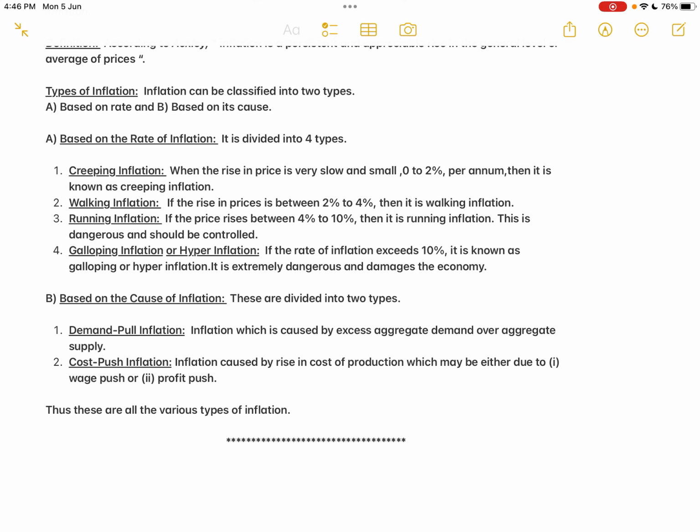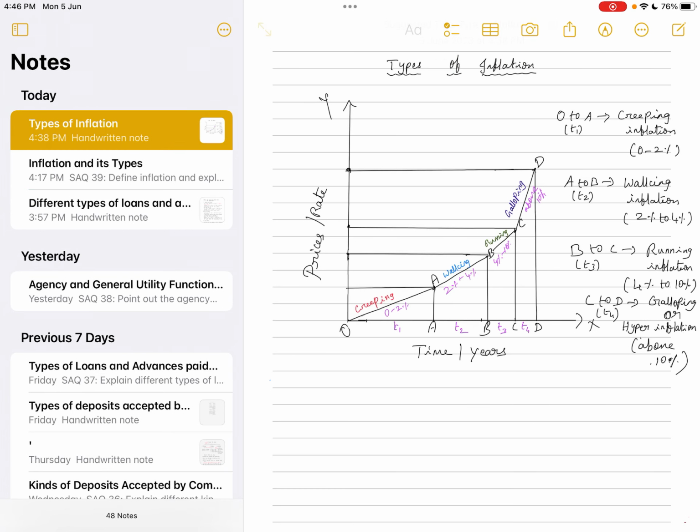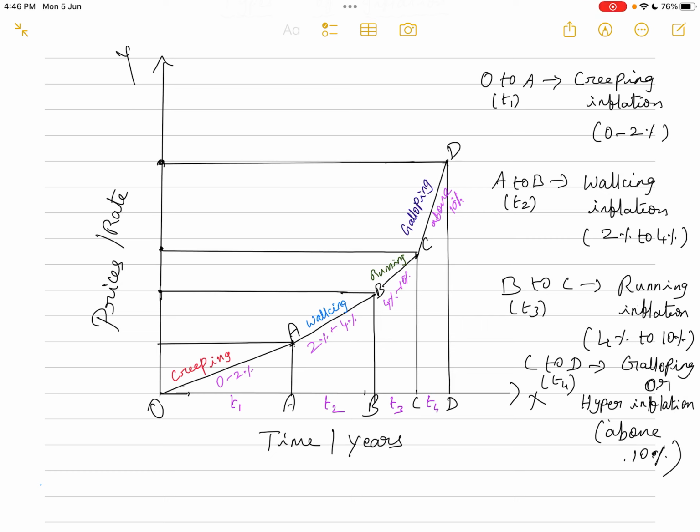Okay, so the same thing you have to explain in the form of a diagram, the types of inflation. You can see that on the x-axis the time or number of years is mentioned, and on the y-axis the rate of increase in prices is mentioned. The line from 0 to A is time period 1, that is T1. The time period is longer and the rise in price level is relatively lesser. That is the creeping inflation.